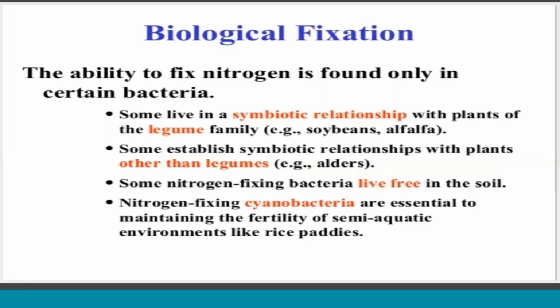The ability to fix nitrogen is found only in certain bacteria. Some live in a symbiotic relationship with plants of the legume family, you know, all. That means soya bean, alfalfa, almost any Fabaceae family members.